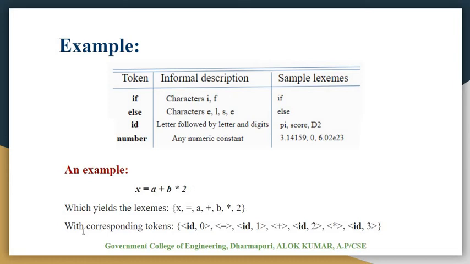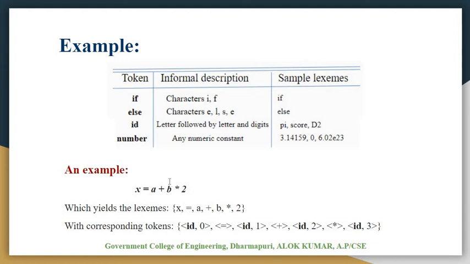The corresponding tokens for this example are: first, x is an identifier, so we keep ID, and the attribute value we give is 0. Next the token is equal to, and the next identifier is a, so ID with attribute value 1.